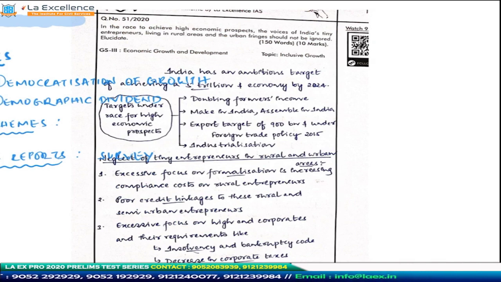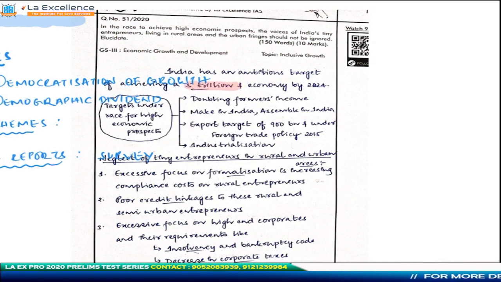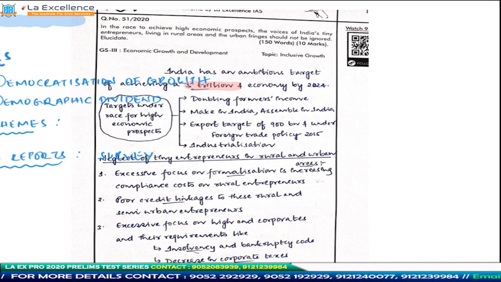So he starts out by talking about the target which India has, about $5 trillion economy. So he's basically starting out with a government policy, or you could say that he started out with a fact. That is a good way to introduce your answer, especially if you are short of time. Just try and write a two line fact, which is of course relevant, and then immediately move to the body of his answer.